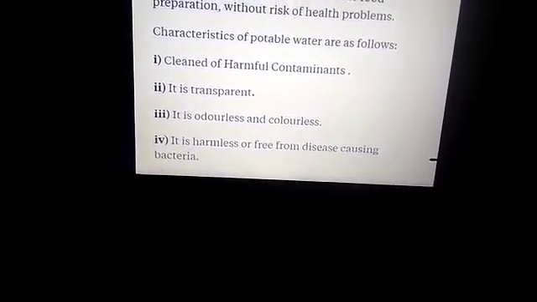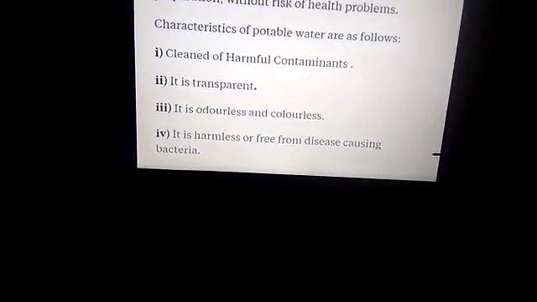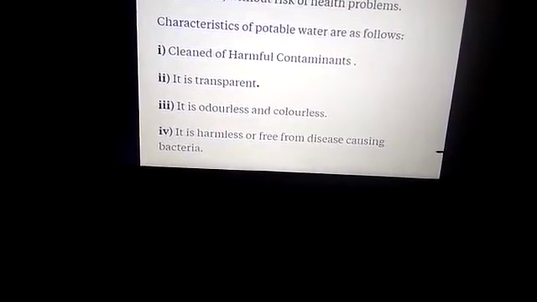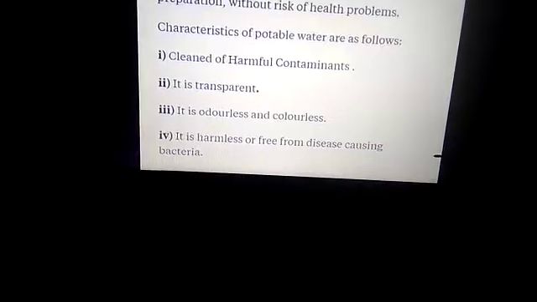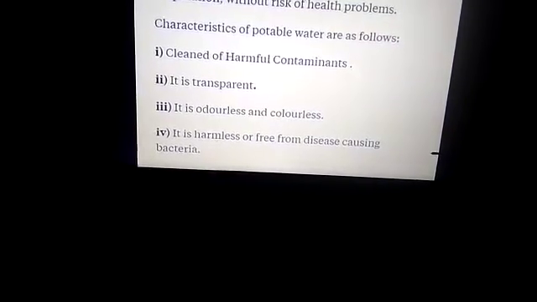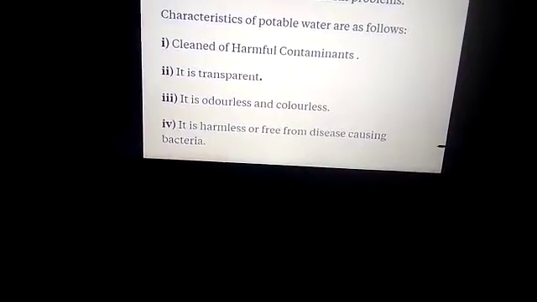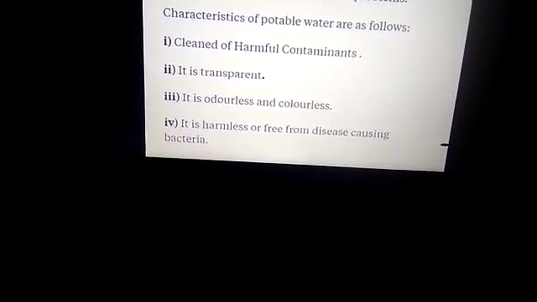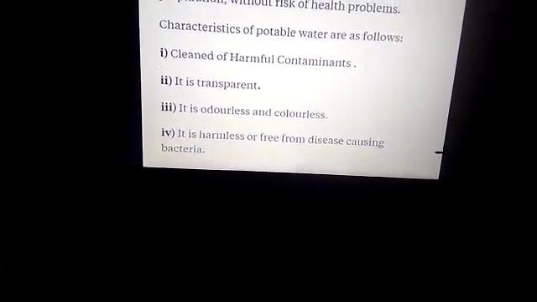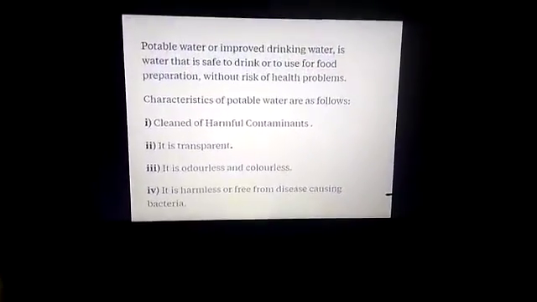The filtered water flows into the pipes. The water, after it has been filtered through sand and gravel, has the fine impurities removed.